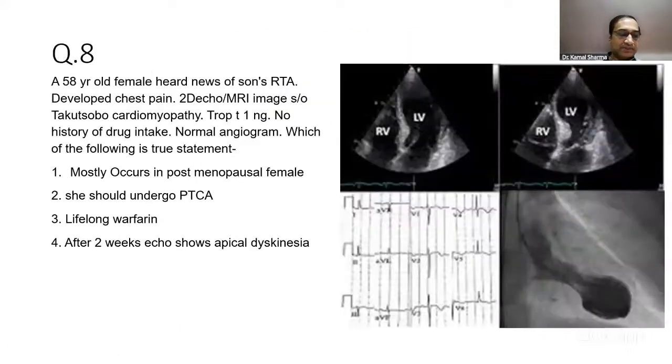The other question was about Takotsubo cardiomyopathy. Very much expected, an angiogram image, LV angiogram image. A 58-year-old female heard news of her son's road traffic accident, developed chest pain, 2D echo and MR show Takotsubo cardiomyopathy. Trop I was elevated, no history of drug intake, normal coronary angiogram. Which is the true statement? Mostly occurs in postmenopausal female. She could undergo PTCA, lifelong warfarin required, and after 2 weeks, echo shows apical dyskinesia. Those were the options.